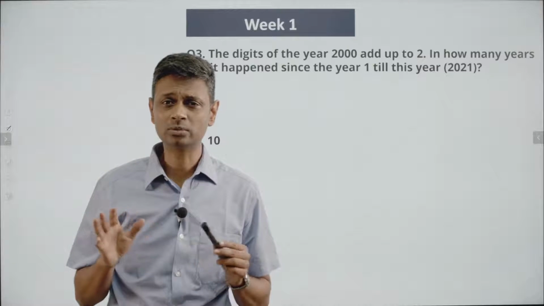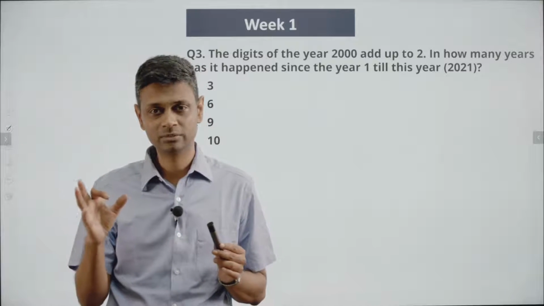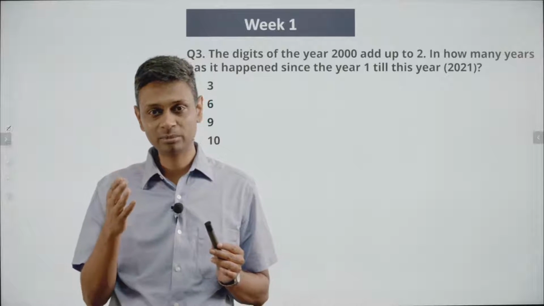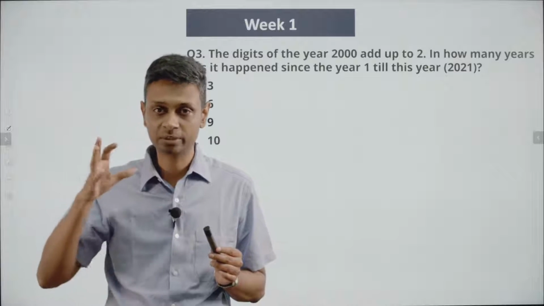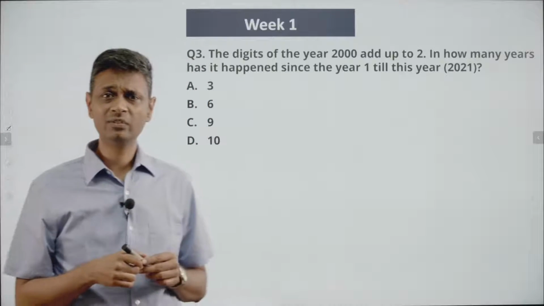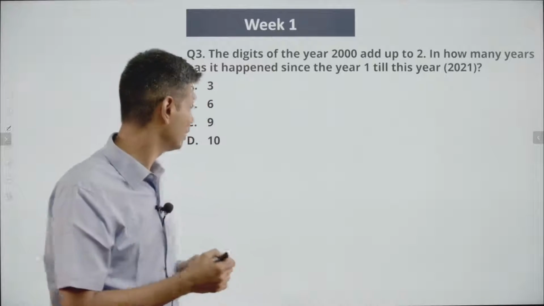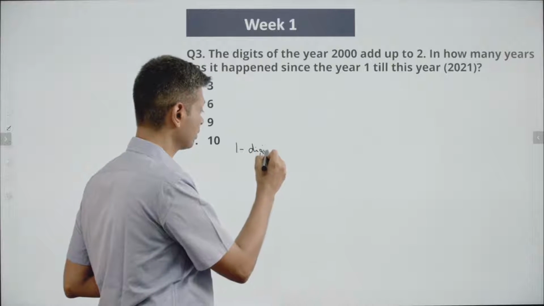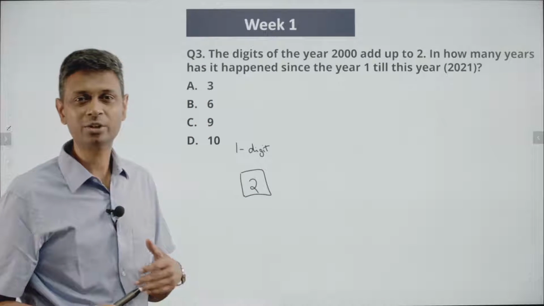So I'm going to break it down very simply. I'm going to think about this as numbers. Right? So single digit numbers, 2 digit numbers, 3 digit numbers, then 4 digit numbers till 2020. And think about single digit number. So 1 digit number where the digits add up to 2. We know this one. Single digit number. That's easy. 2. Lovely. And let's build on this.